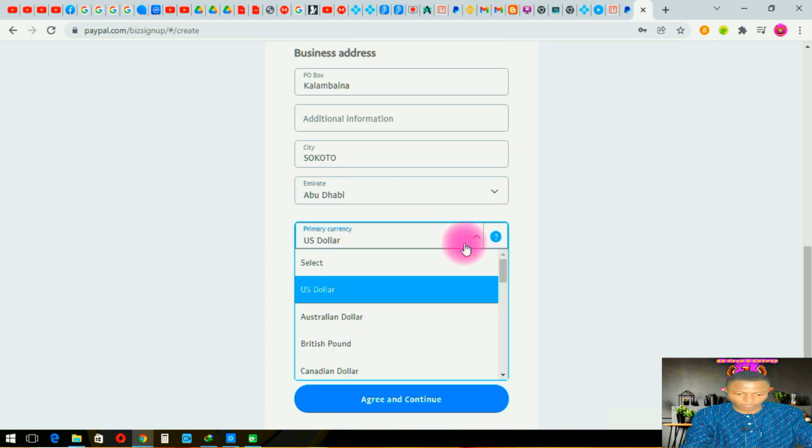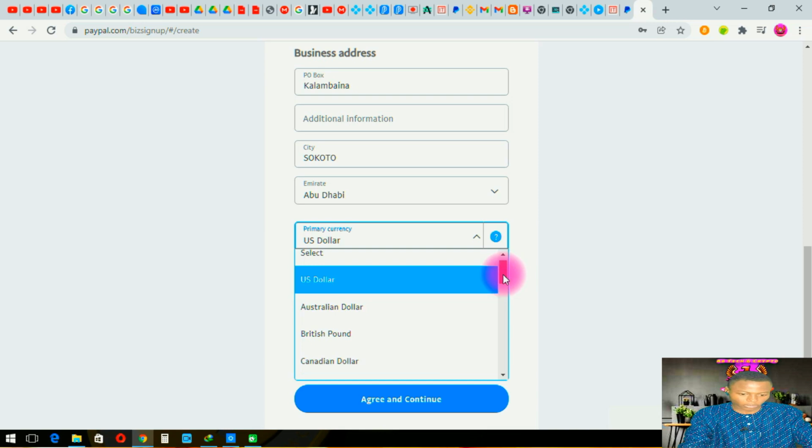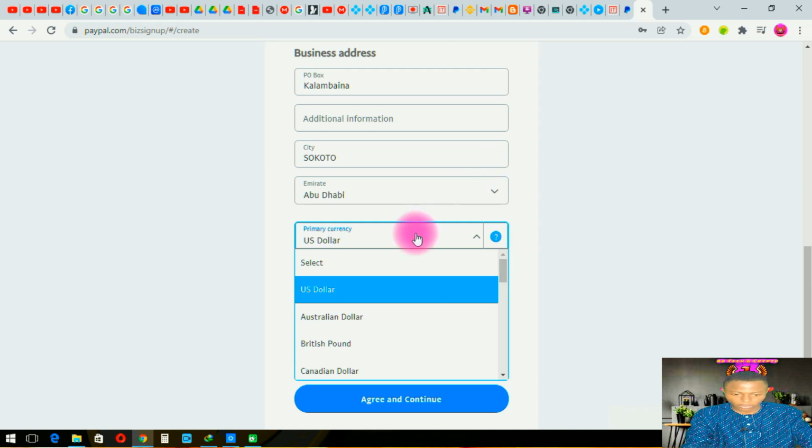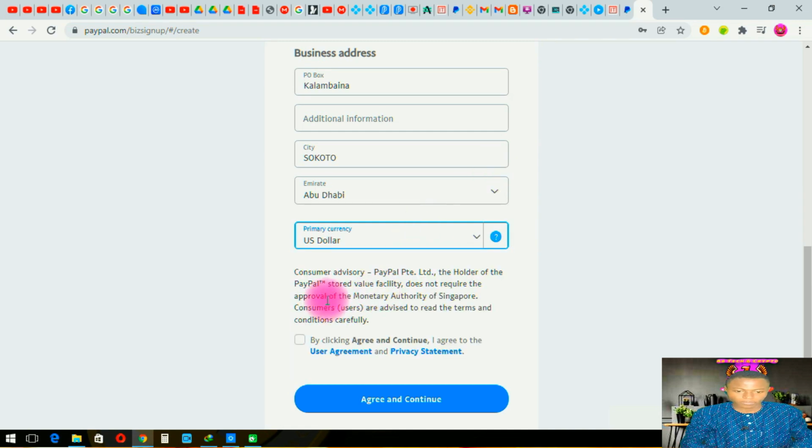You can choose many such currencies here. The pound, the euro, many currencies are here. The Swiss, everything is here. Most of the popular currencies are here, so we are just going with the US dollar here. It's normal for us. We check this box, then click on agree and continue. So once we click on agree and continue, we are good to go.